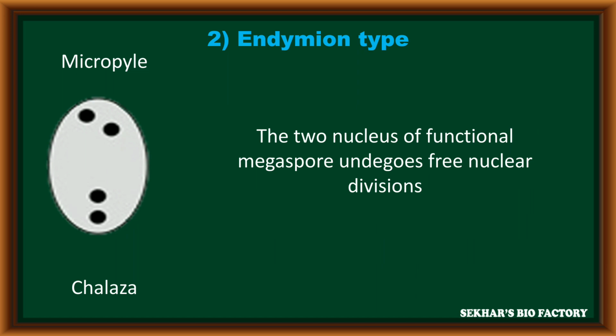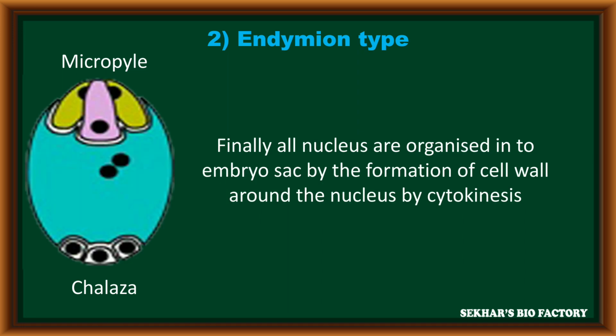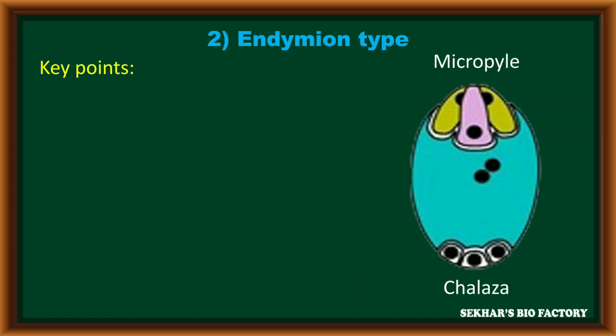The two nuclei present in the functional dyad undergo free nuclear division. Two nuclei become 4, and 4 become 8 nuclei. After completion of the free nuclear divisions, each nucleus synthesizes cell wall around it and becomes a cell, except the polar nuclei.